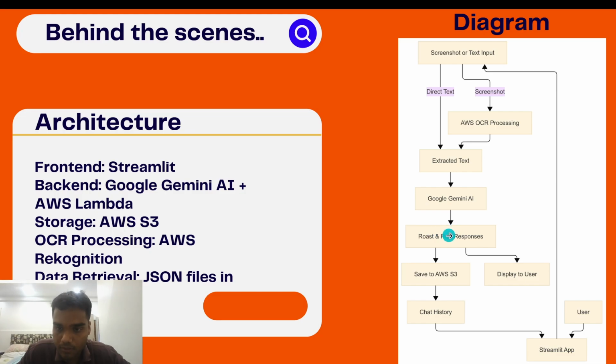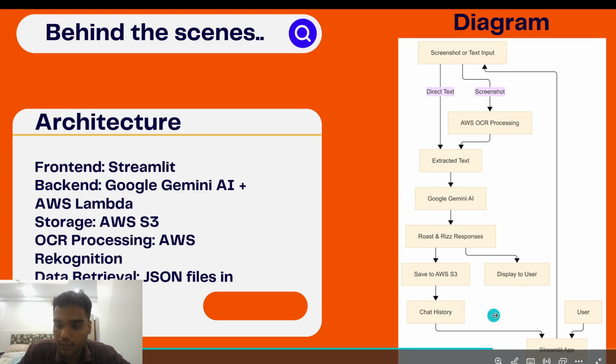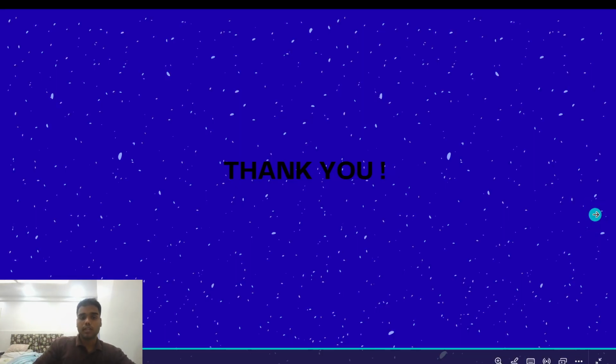and a response, which is saved to the AWS S3 bucket in the form of a JSON file and is displayed to the user. Since it is saved on the S3 bucket in the chat history JSON file, it gets presented on the Streamlit app. Thank you.